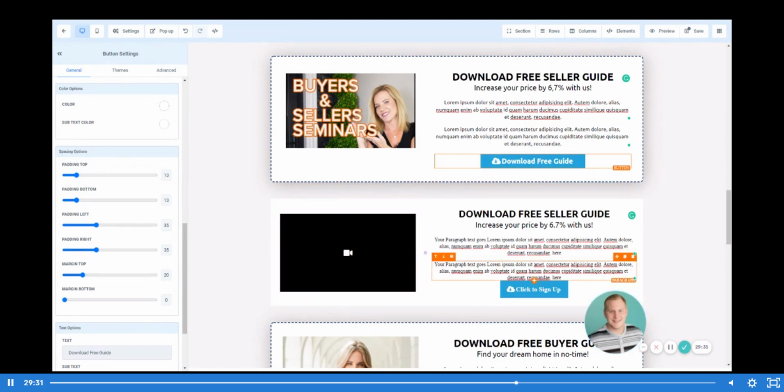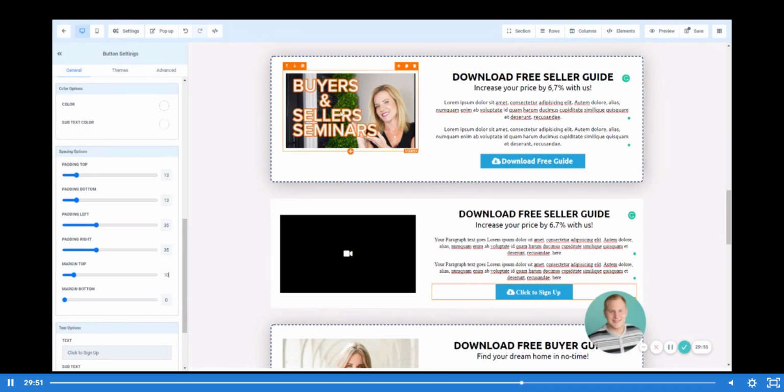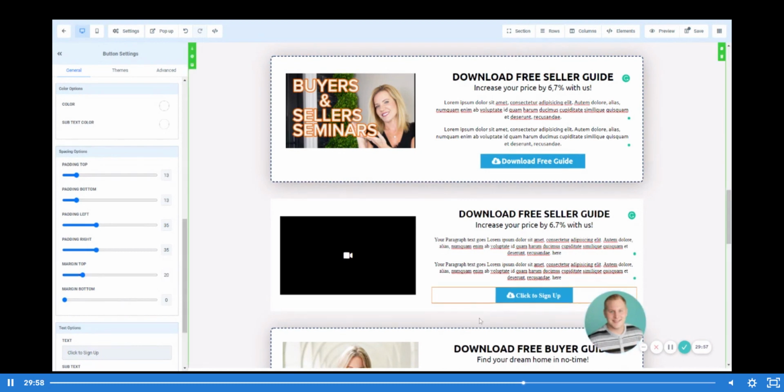Top margin is 20, right? And we also have these different paddings. So we've got 13 top padding, 13 bottom padding, left and right's 35. So let's go ahead and let's do 13, 13, 35, 35, and this was 10, I believe. Let's double check. Excuse me, that was 20. So let's go ahead and make this 20. So now we're going to make this box look identical to the box above.